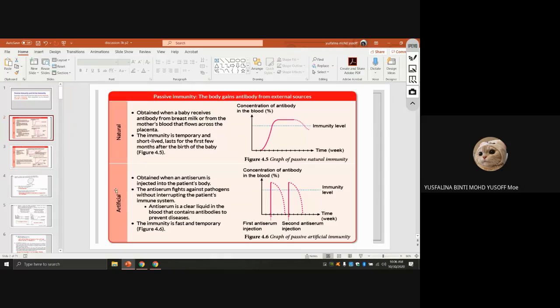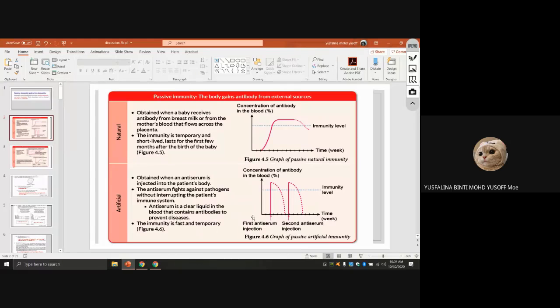The next one is artificial passive immunity. It is obtained when an antiserum is injected into the patient's body. This antiserum fights against the pathogens without interrupting the patient's immune system. So what is actually the antiserum? Antiserum is a clear liquid in the blood that contains antibody to prevent disease. This one is fast, and it's also temporary.